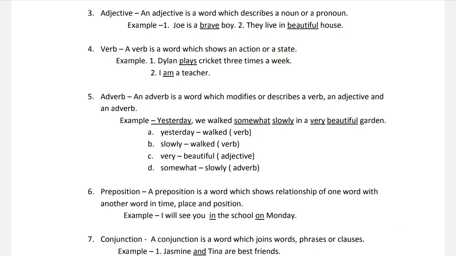In this sentence, the first adverb is yesterday. That shows us when the action happened. The action here is walk, that is the verb. So here the verb is walk. There's another adverb, slowly, and that shows us how the action happened. How did we walk? We walked slowly. So both yesterday and slowly are giving information about the verb walk. And there's another adverb, and that is very. It is giving us information about an adjective, beautiful.